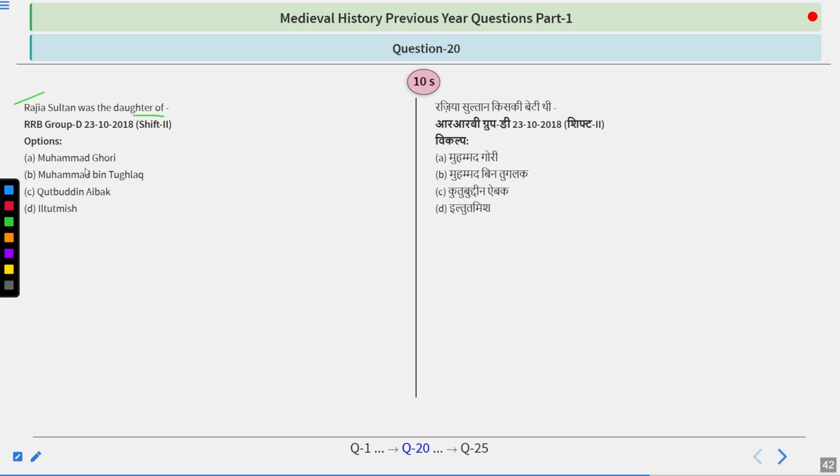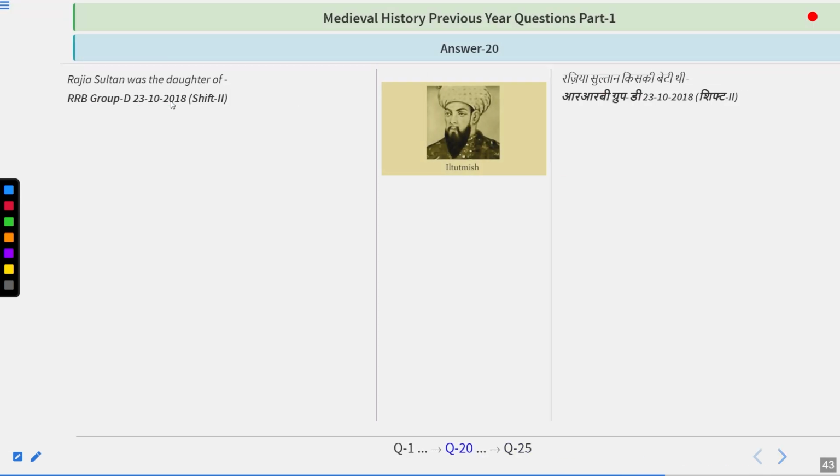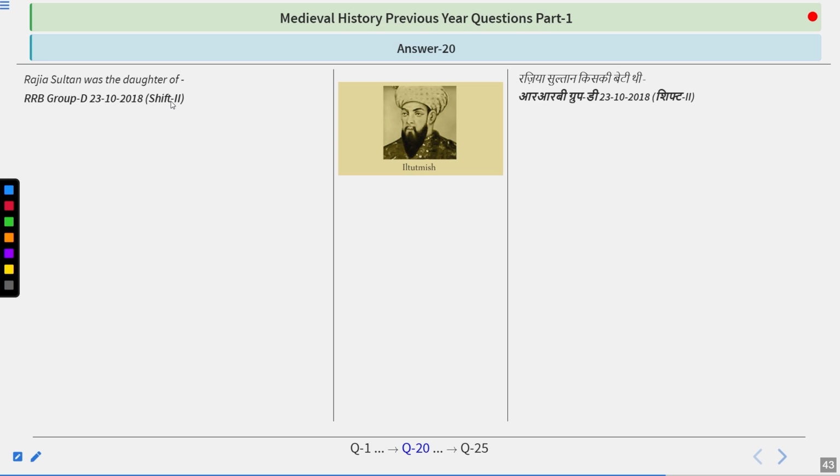Razia Sultan was the daughter of? Options are Muhammad Ghori, Muhammad bin Tughlaq, Qutbuddin Aibak, or Iltutmish. So try to figure out the answer, guys. Here is your time. And I hope you got your answer. The father of Razia Sultan is a very famous king of this dynasty, and he was also known as the slave of slaves. He was also the son-in-law of Qutbuddin Aibak, and he was known as Iltutmish.